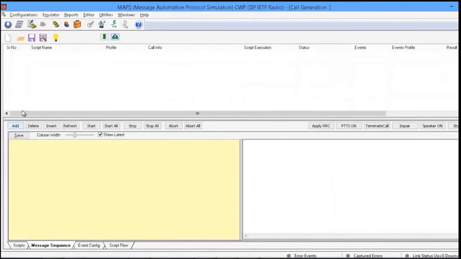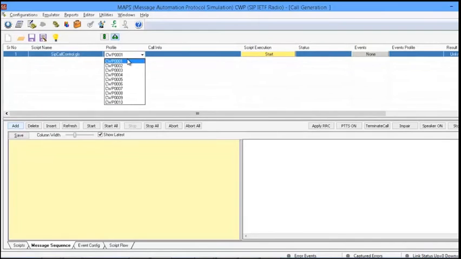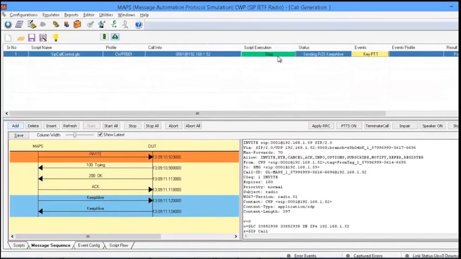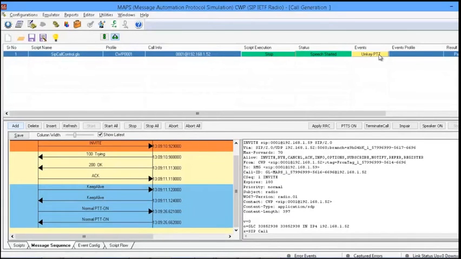I will open the call generation window. Here we need to add an entry and select the controller working position using which I want to place the call to the radio. To place the call, just click on the start button. Now the call is established. Once the call is established, you can see the keep-alives are transmitted on both sides. Now to do the PTT, you can click on the key PTT button. Once you do the key PTT, you can talk using your microphone, or you can do the file transmission also.